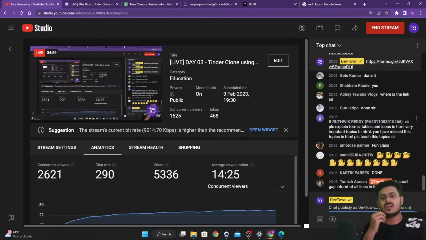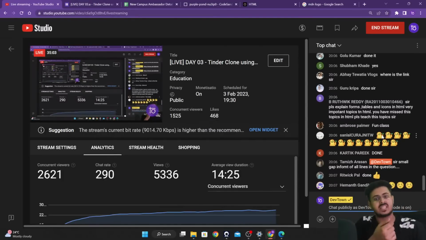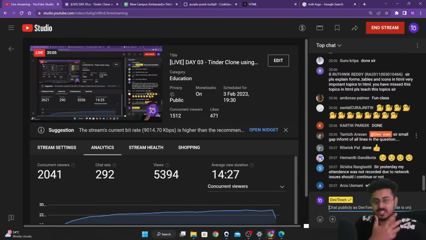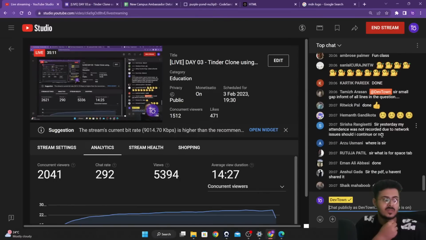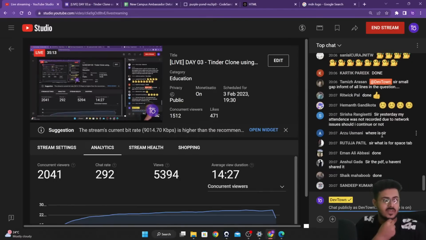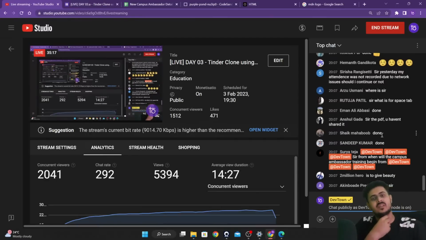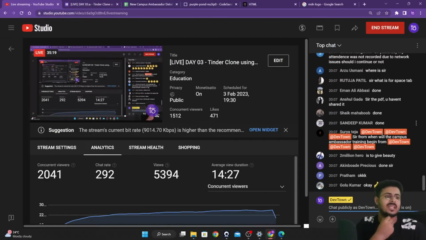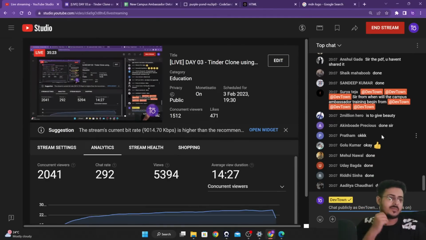Ritvik Reddy, we are learning only those portions of HTML that are required for our projects. If anything more is required for the project itself, I will explain that to you as well. Do not worry about it. Regarding the PDF, I have uploaded it. I will tell you where you can find it after the class is over. Do not worry about it.